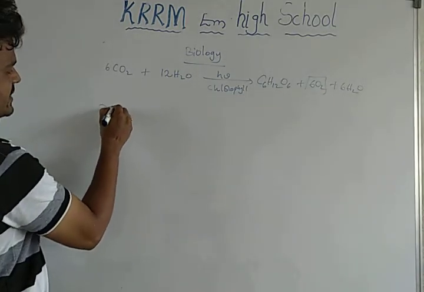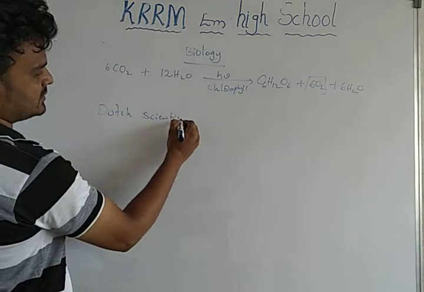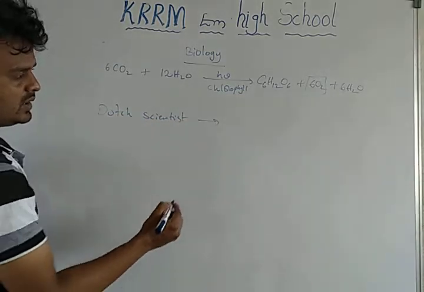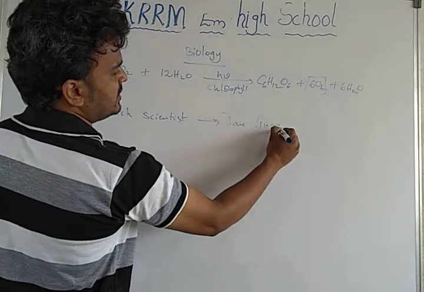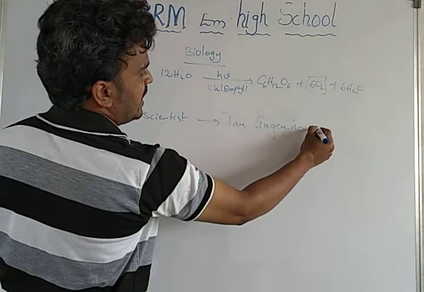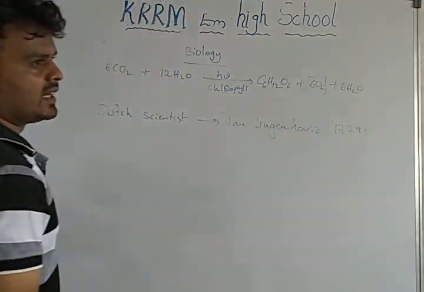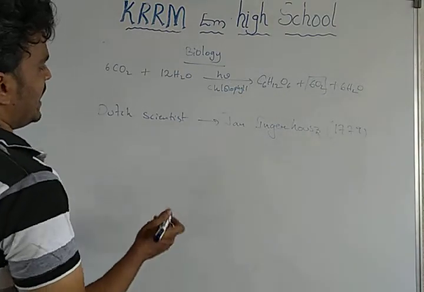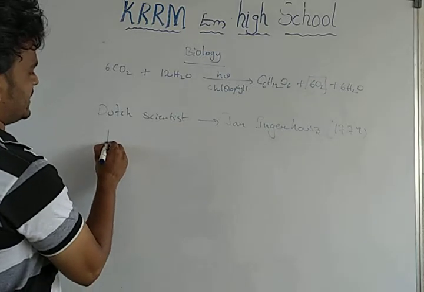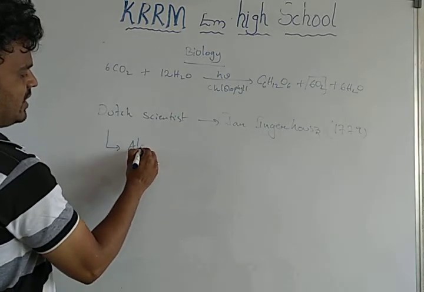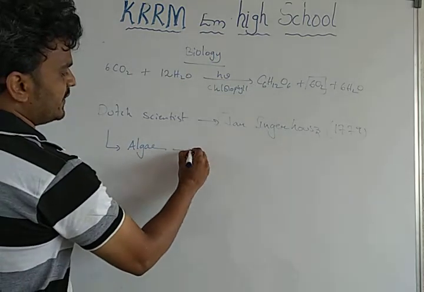A Dutch scientist named John Ingenhousz. In 1779, he did some experiments on algae. He did his experiments on algae in different colors of light.